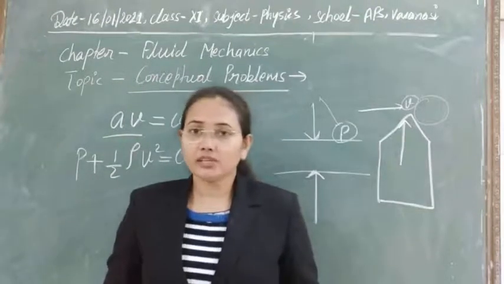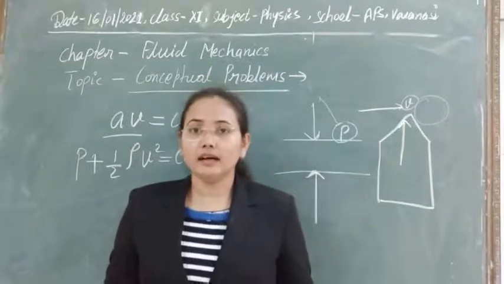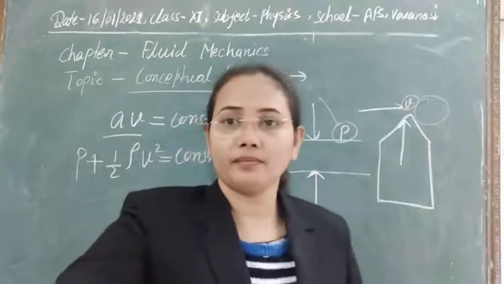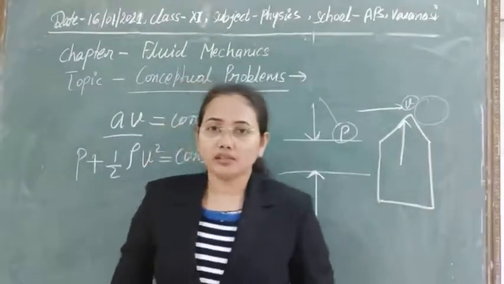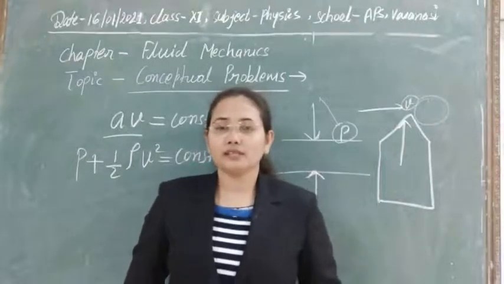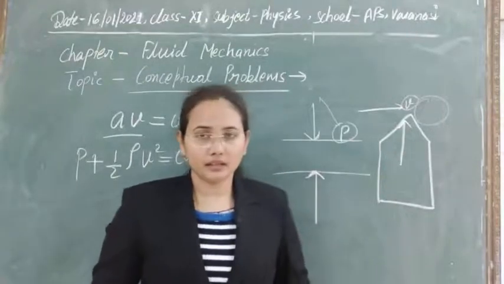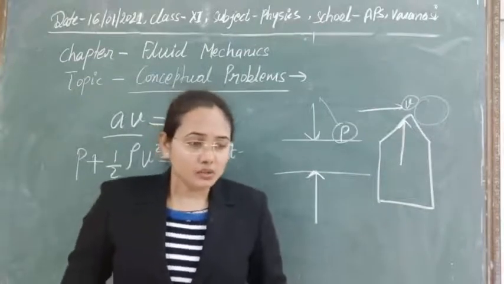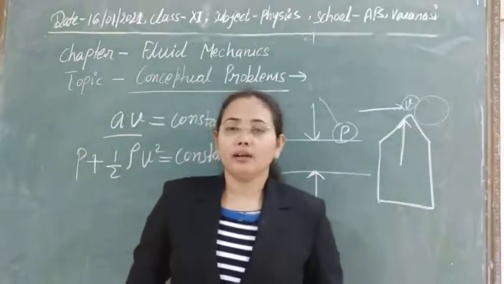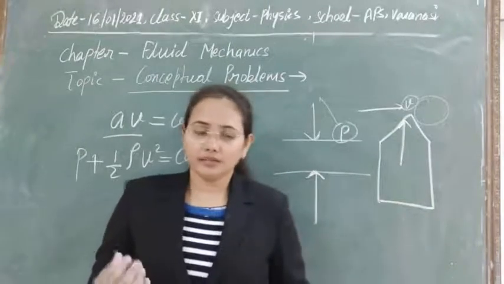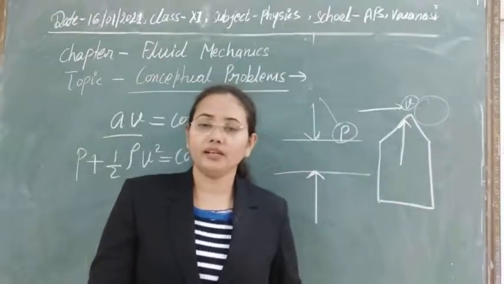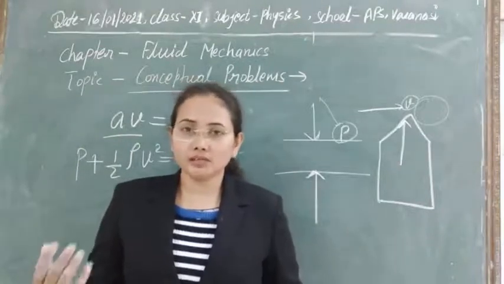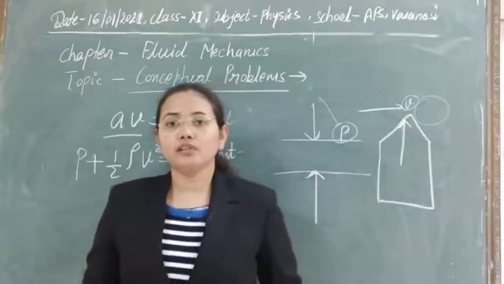Another way in which you can understand the concept of streamlined flow and turbulent flow is the Reynolds number. As we have seen in critical velocity, one constant appears there, that is known as the Reynolds number. By calculating the Reynolds number, we can see whether the flow of fluid is below its critical velocity or above the critical velocity, meaning the flow is streamlined or turbulent.